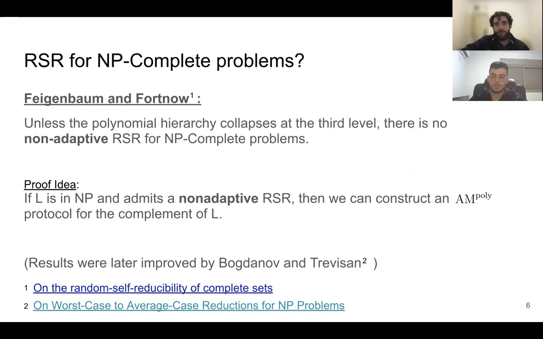The idea of the proof is that given some language L in NP that has non-adaptive random self-reduction, we can construct an AM poly protocol for the complement of L. And from this, it follows that if such a language existed, then the polynomial hierarchy would collapse at the third level. These results were later improved by Bogdanov and Trevisan.